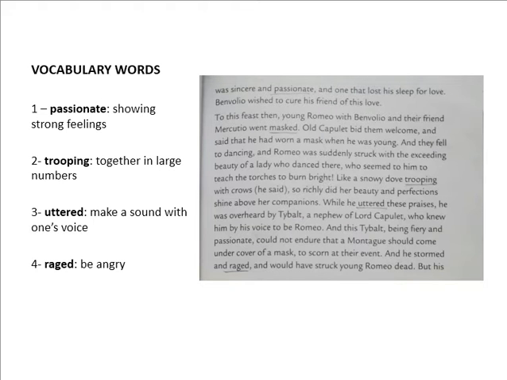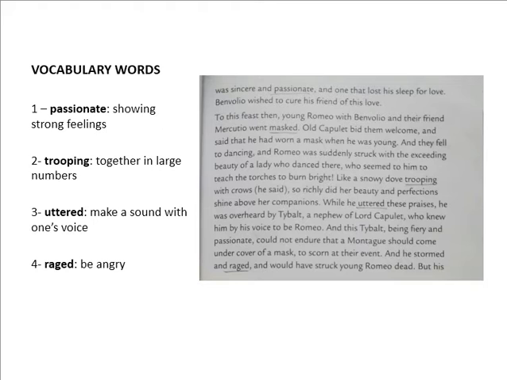Let's go to the next page. Page number 61. Before reading the first para, I would like to again share the difficult words. Number 1, passionate. This means showing strong feelings. Trooping, together in large numbers. Uttered, make a sound with one's voice. Raged, be angry. Let's read.